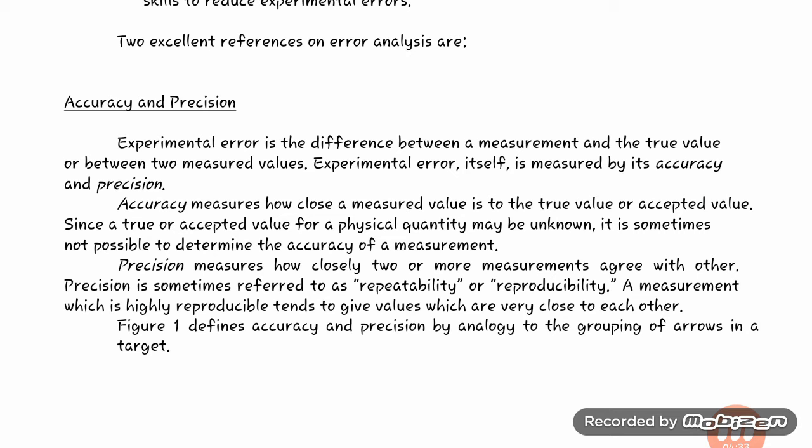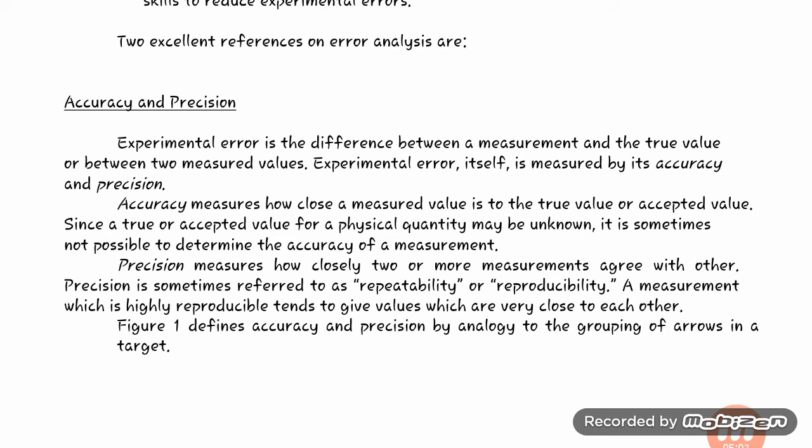Precision means how closely two or more measurements agree with each other. As I told you, sometimes we don't know the accepted or true value. If we don't know the true value, then we will perform two experiments and see how closely the two values are related to each other. That is known as precision.